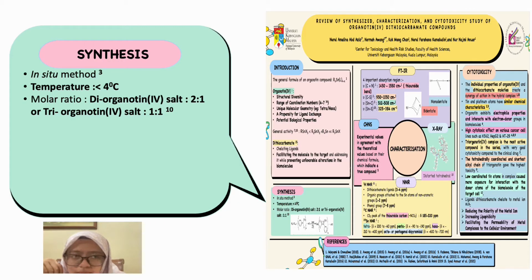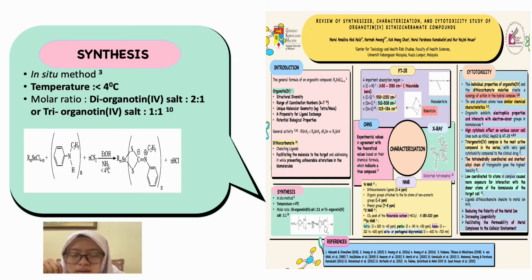Generally, there is no specific method to synthesize the organotin dithiocarbamate compound. However, the in situ method is suggested as the best way to synthesize this compound, since the ligand is unstable at temperatures above 4 degrees Celsius, and the ligand dithiocarbamate and organotin salt will be prepared according to the following ratio.